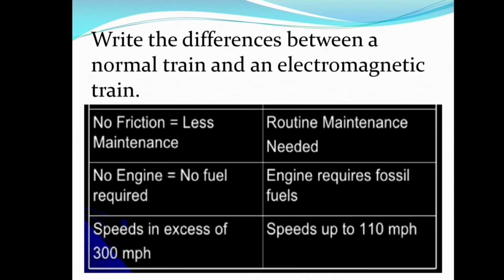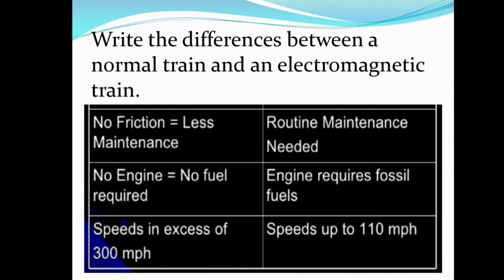Let us see what are the differences between a normal train and an electromagnetic train. The electromagnetic train has no friction, so it is less in maintenance, but for a normal train, routine maintenance is needed. For an electromagnetic train, no engine and no fuel is required.